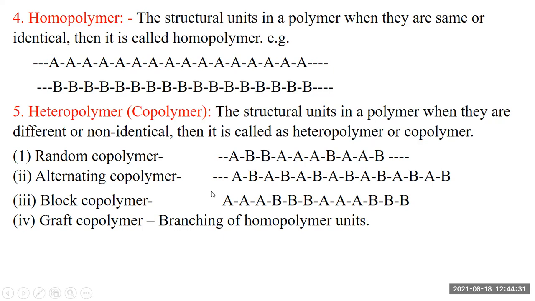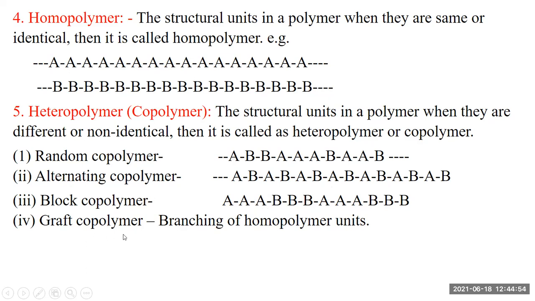Then the alternating copolymer. This is of the AB type: A monomer, then B monomer, then A monomer, B monomer. That is known as the alternating copolymer. Then what is the block copolymer? Generally three molecules of the same type, A type or B type, then again A type and B type, make the block copolymer.